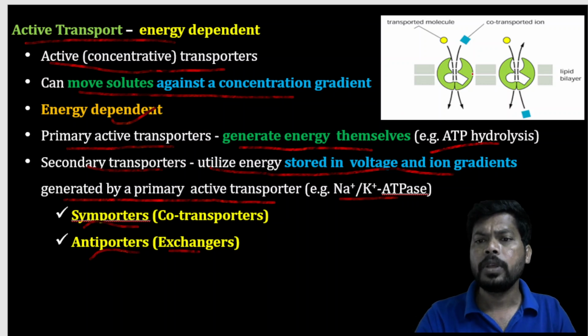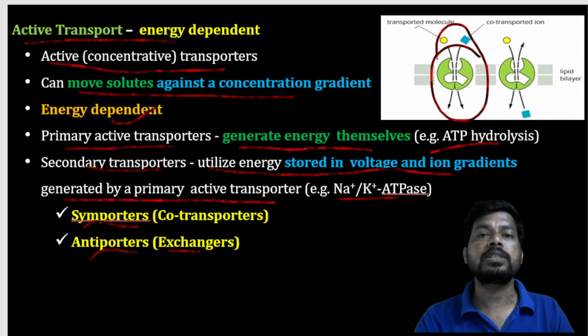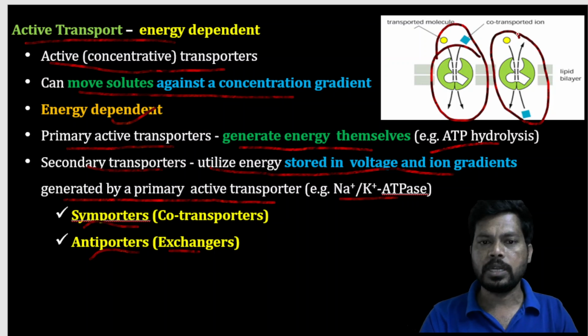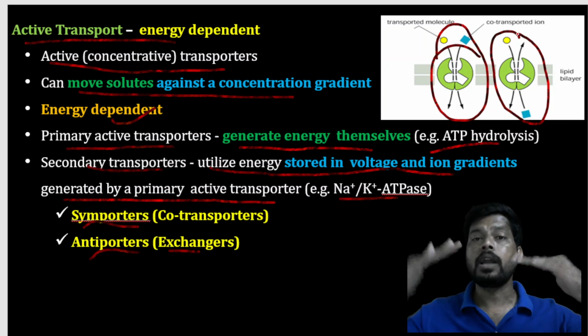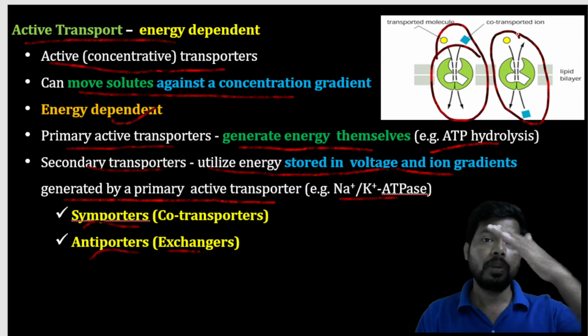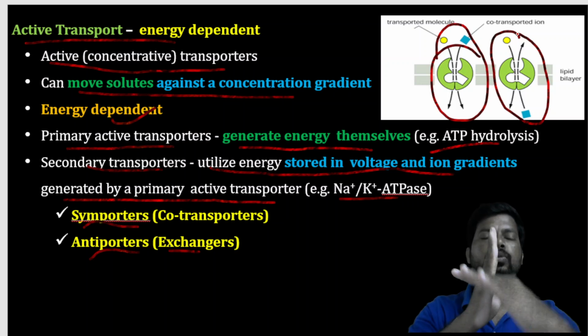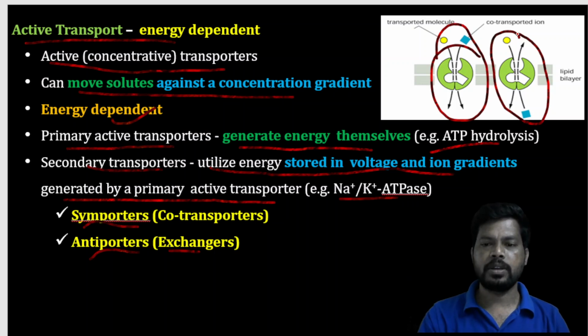You can observe here a symport mechanism, where both substances move in the same direction, and this is the antiport, where both substances move in opposite directions. So symport is a co-transport, and antiport is an exchanger in the opposite direction. For example, if this is a cell membrane, one substance moves like this and one substance moves like this, in opposite directions. With the symporter, it is the same direction.